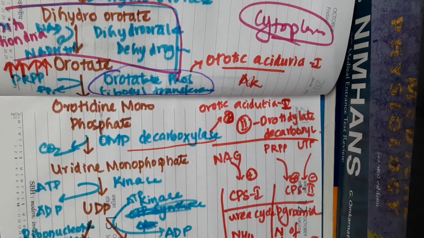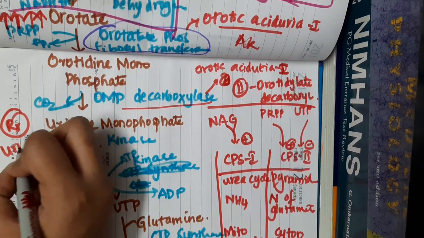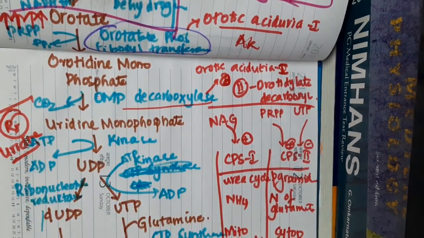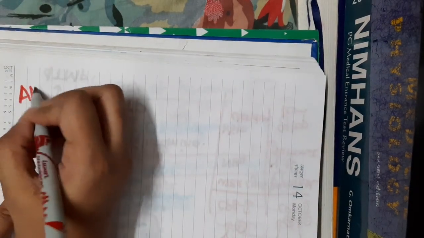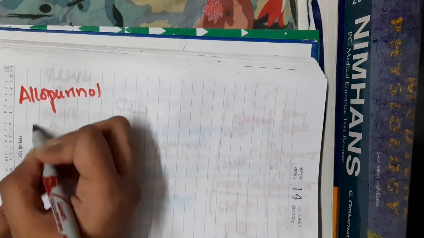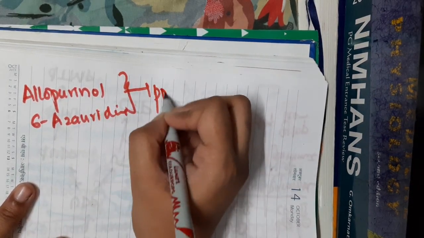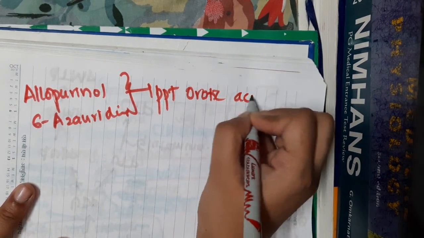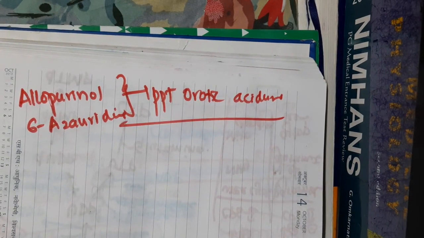The treatment of this disorder is to provide the end product, so obviously you provide uridine derivatives for this disease. So these are the important points about orotic aciduria. One more important thing is that orotic aciduria is mainly precipitated by allopurinol and 6-azauridine. These drugs will actually precipitate this orotic aciduria.